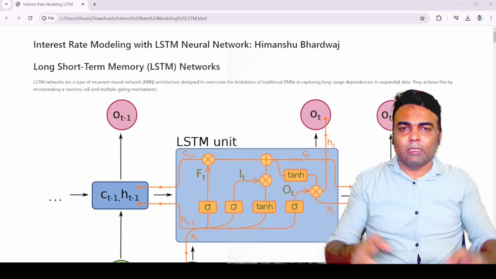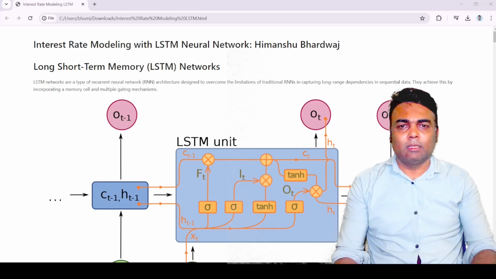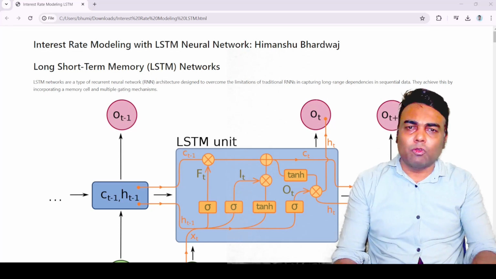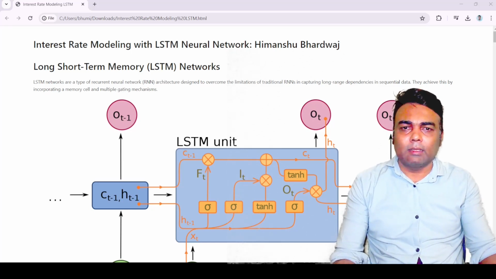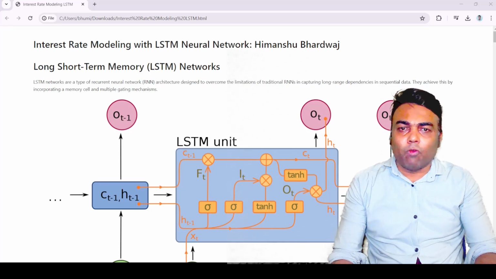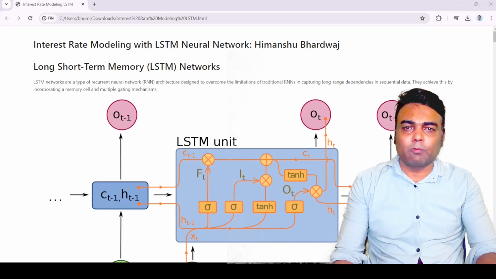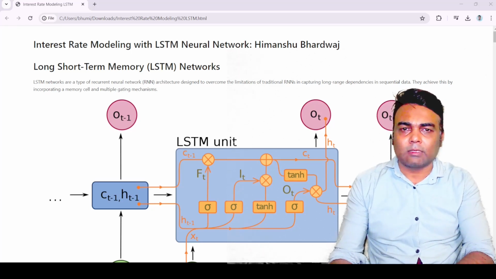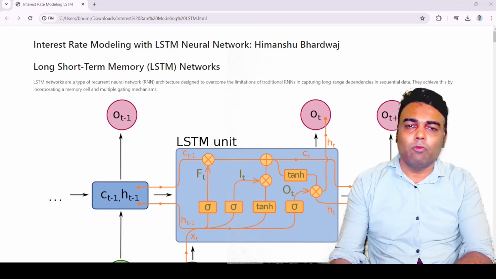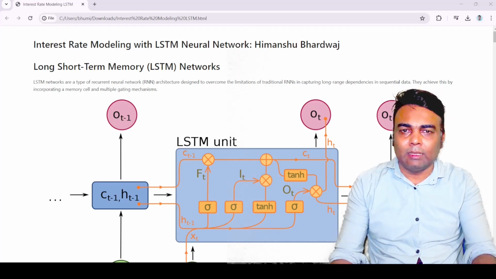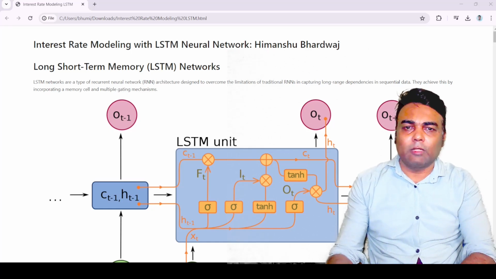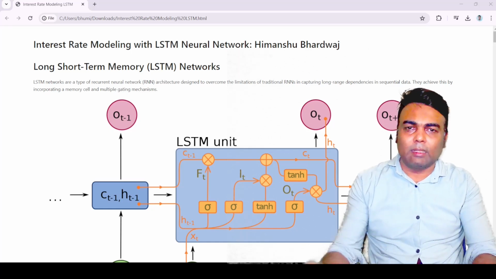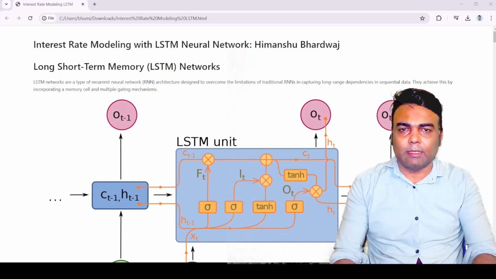So by these assumptions we define certain parameters, and if you use this model, you have to calibrate this model with the market interest rate data. We can avoid the use of this crisp mathematical model by using a neural network. We have already discussed in the last lecture how we can model the interest rate without assuming any crisp mathematical model. We talked about the recurrent neural network, and we used it to model the interest rate.